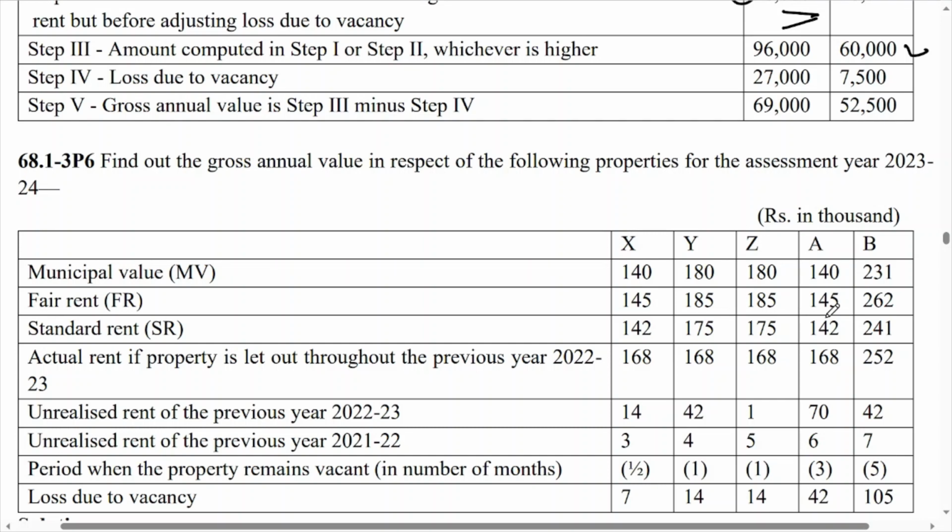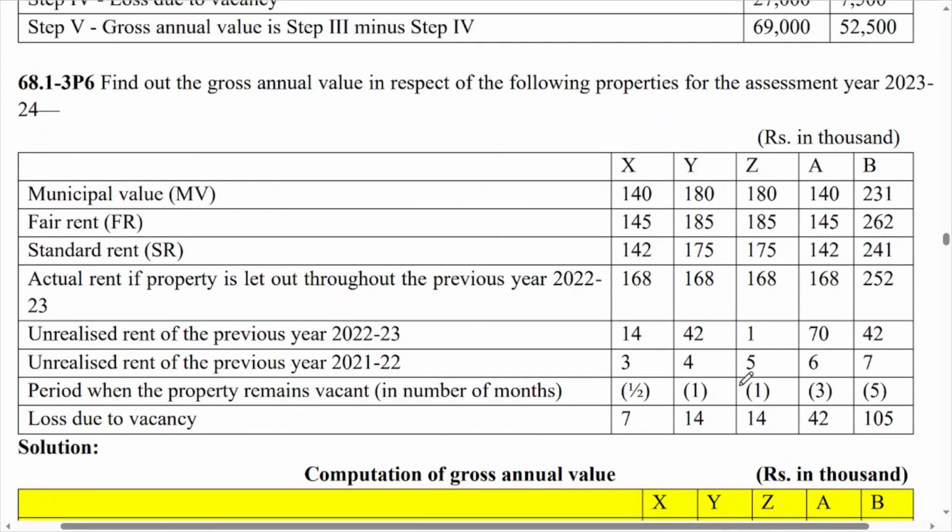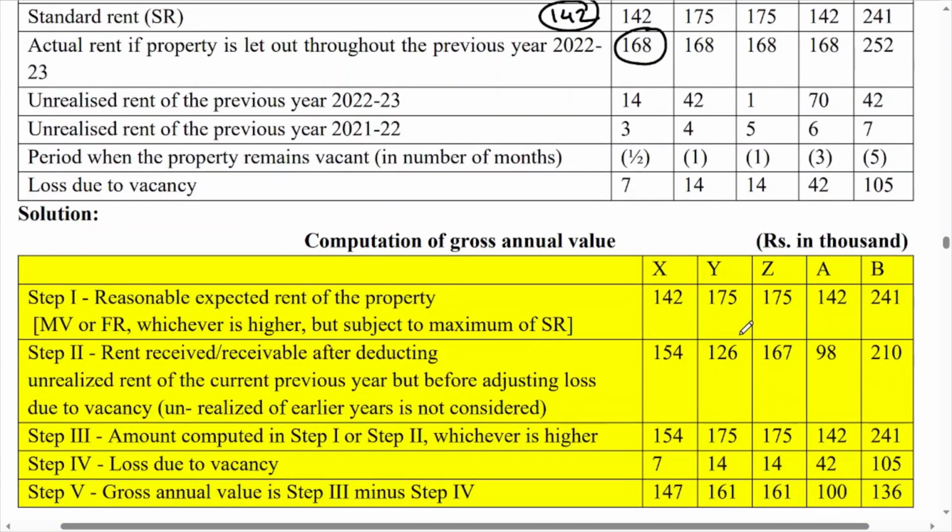Next one: find out the gross annual value in respect of the following properties for the assessment year 23-24. These are the different situations given. Here also municipal valuation 140, fair rent 145, standard rent 142, actual rent if the property is let out throughout the previous year 2023-24 means 168. Again you have to consider the higher of these two, and then compare it with 142. Obviously 142 is the lower one, so that will become your answer for step number 1. So here we write step number 1, 142.